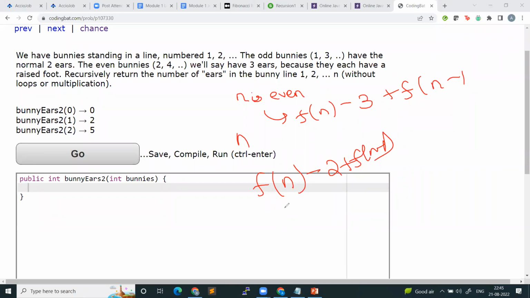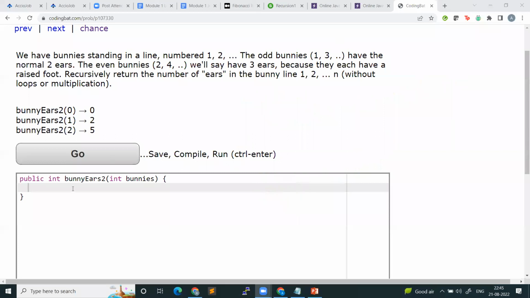So let's quickly code this up, right? Let's quickly code this up. I cleaned all the drawings. So what will we do quickly? First we write the base case.